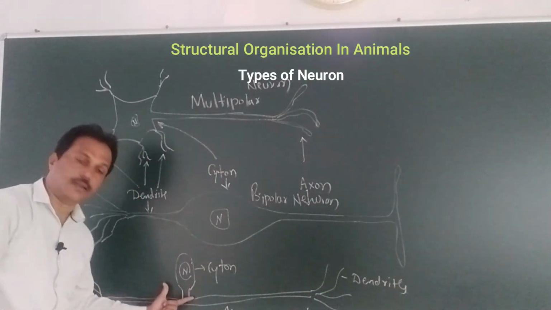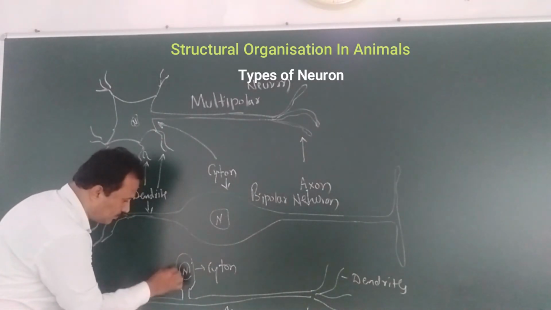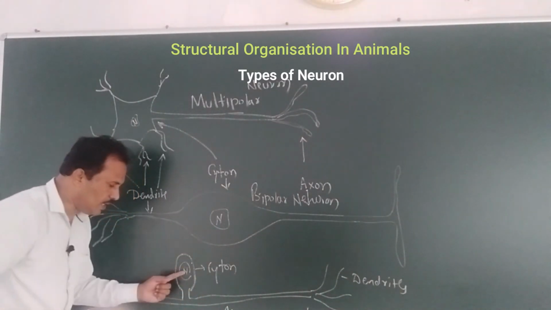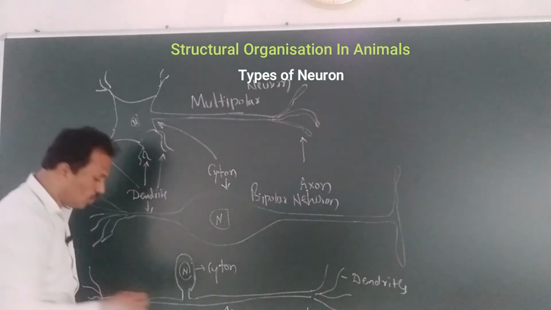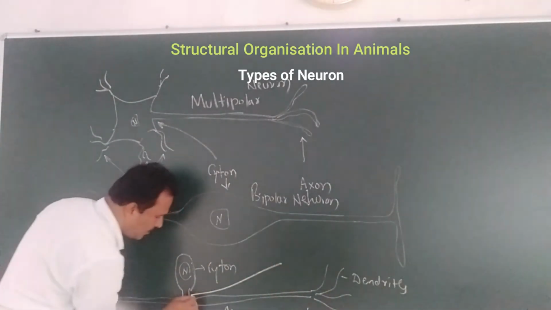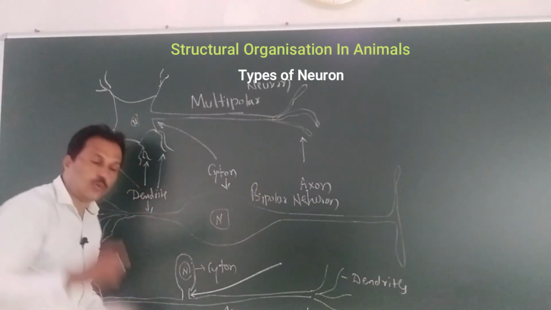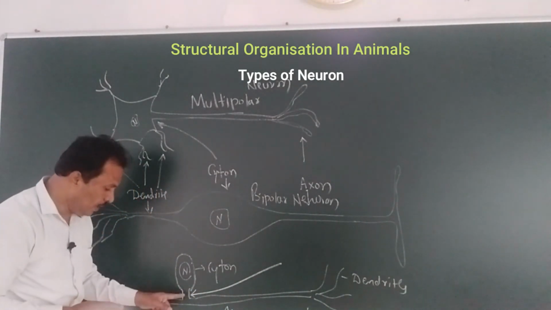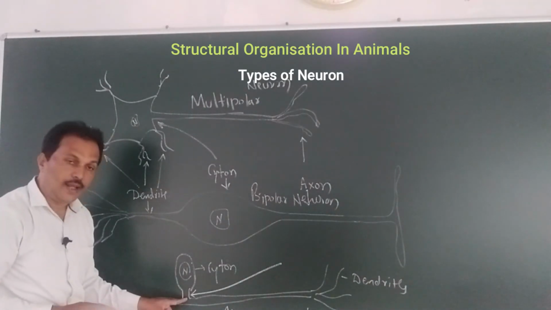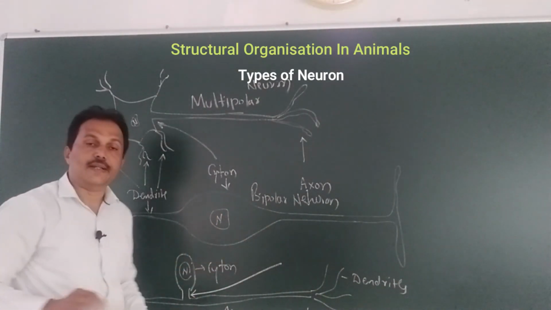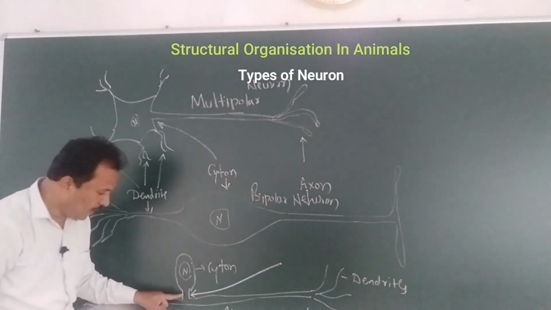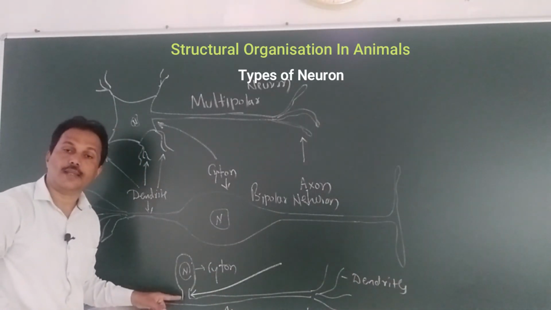Third type, this is the third type. This is the cyton, nucleus, cyton, and if you just have a look at this point, only one process is there, and then it is merging into the axon, and at the end dendrites are present. Only one process is at the base of the cell.